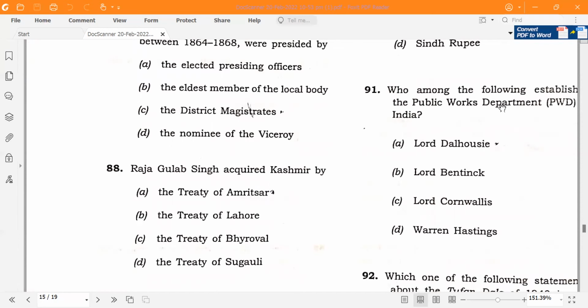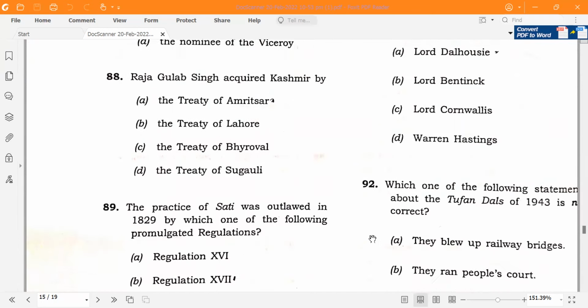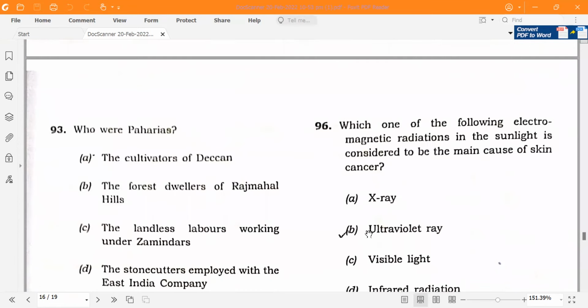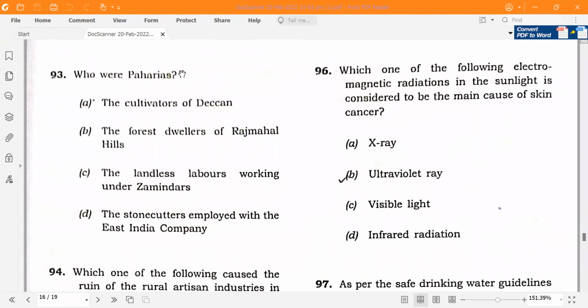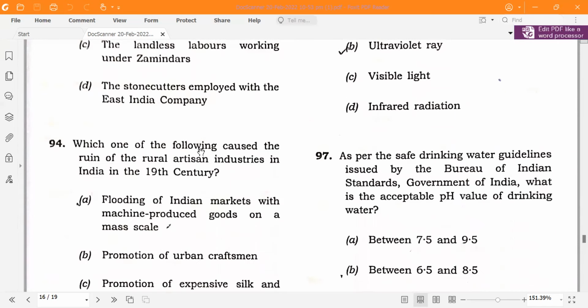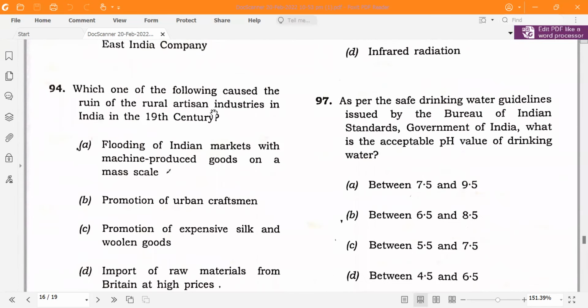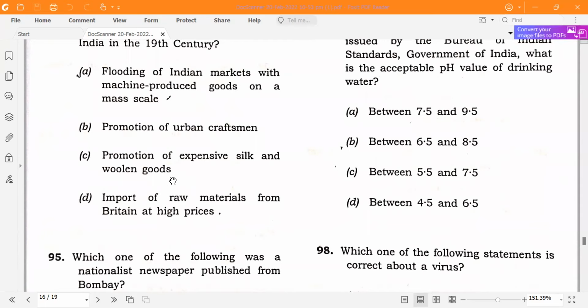Public Works Department was established by Lord Dalhousie. Who were Paharias? According to me, the answer will be the cultivators of Deccan. Let's try to find out and let me know. Which one of the following caused the ruin of the rural artisan industries in India in the 19th century? There was a flooding of Indian markets with machine-produced goods on a mass scale.